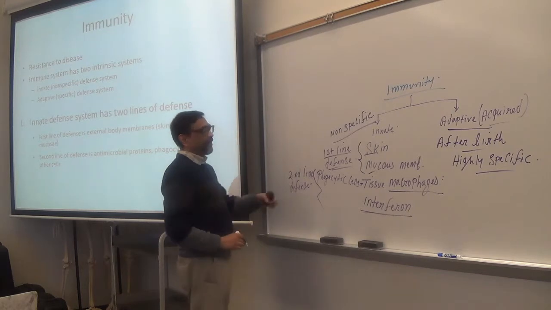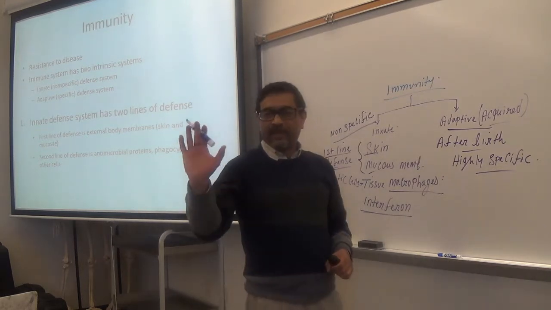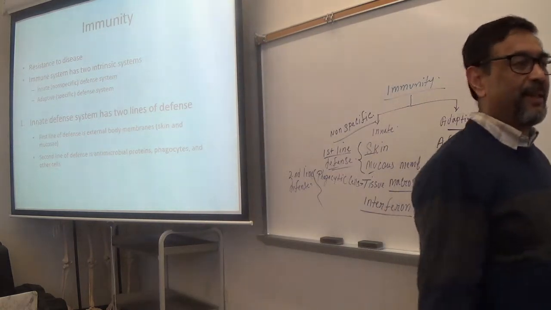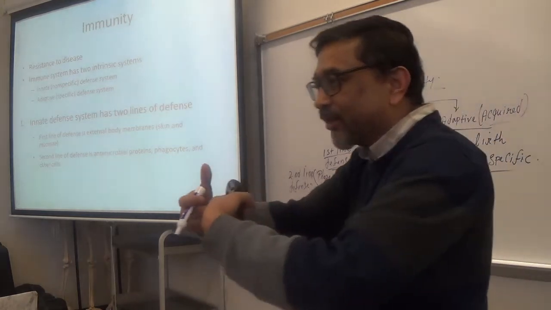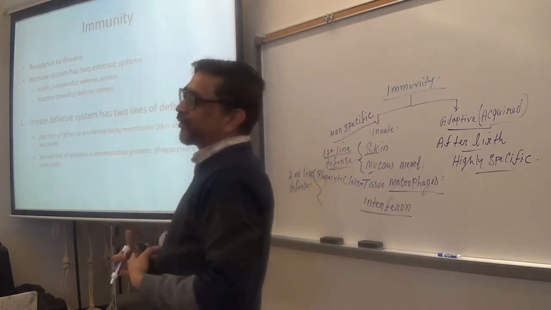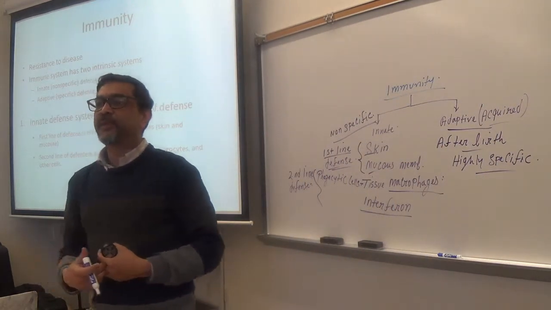So if the antigen passes the skin and mucous membrane, the first line of defense, it will enter the tissue. Your tissue macrophages will try to engulf them, and interferons, the chemicals, will try to kill them.